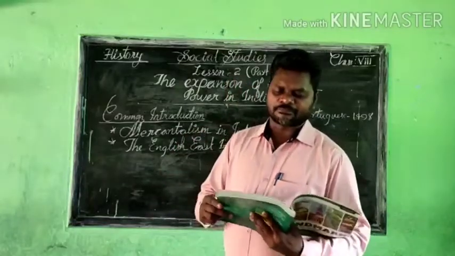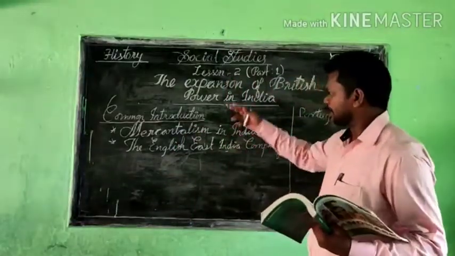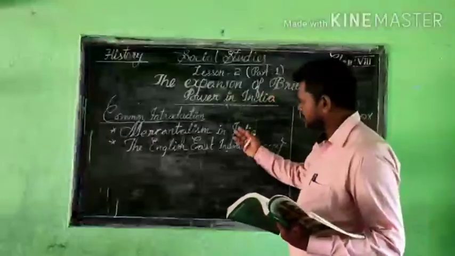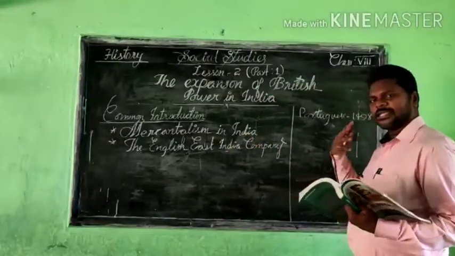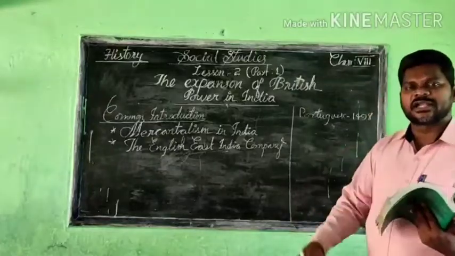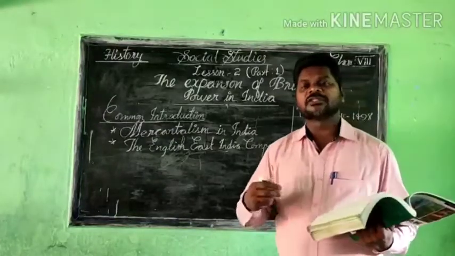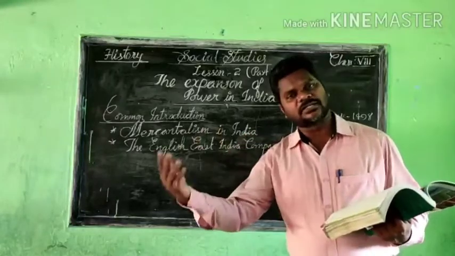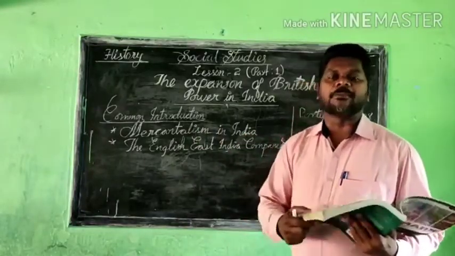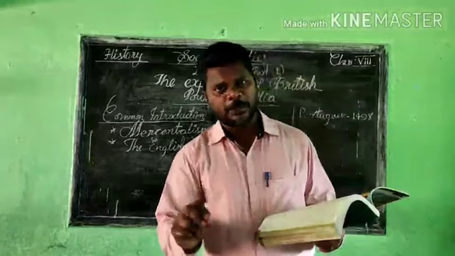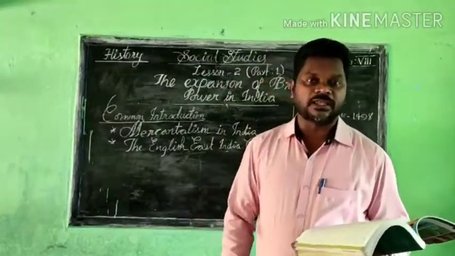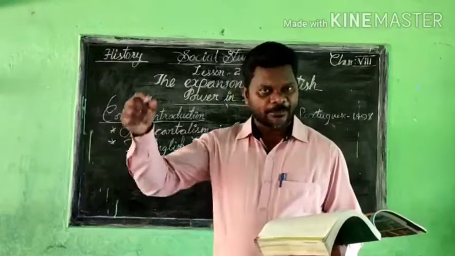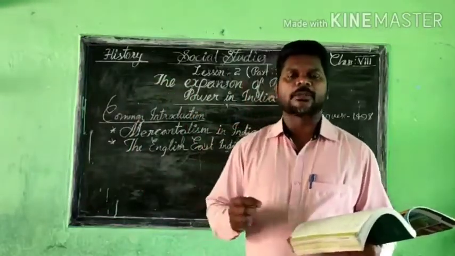So this is mercantilism in India. The British, Portuguese and Dutch all came as traders. They saw the legendary wealth of India, and they wanted to take it away and export everything to their own nations. At the same time, the British started their own monopoly in India. That means they wiped out almost all the other Europeans and started their own monopoly, a single monopoly.